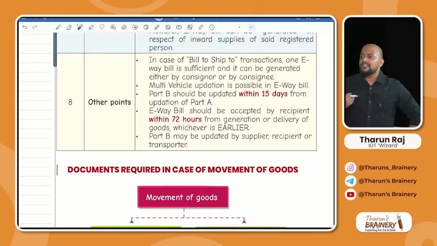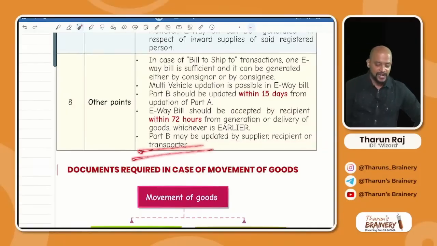Then part B, who can update? Either supplier. If I am sending in my vehicle, I know the vehicle number. If you are arranging the vehicle, you know the vehicle number. Or if we give to transporter, the transporter will enter the vehicle number. So part B may be updated either by supplier or recipient or transporter.